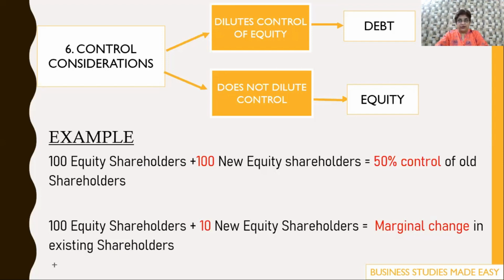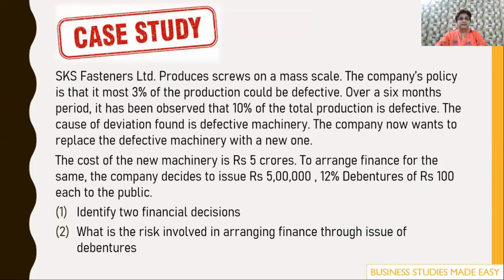Suppose there are 100 equity shareholders and you just need 10 more equity shareholders. So the original equity shareholders' control is diluted just marginally. So in that case, the finance manager will go in for equity because it is not diluting the control of the original equity shareholders. These were the factors that we had done. Now let us study the case study and see how well you're prepared to answer it.